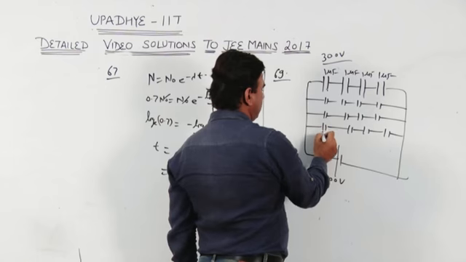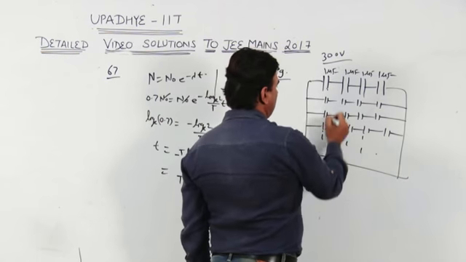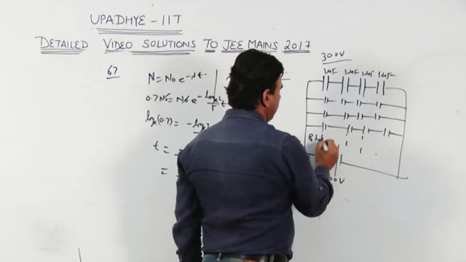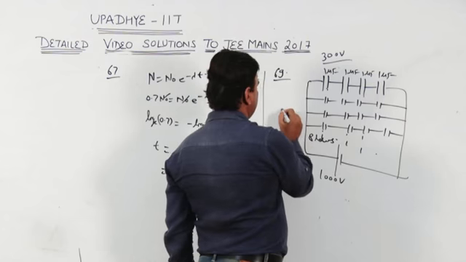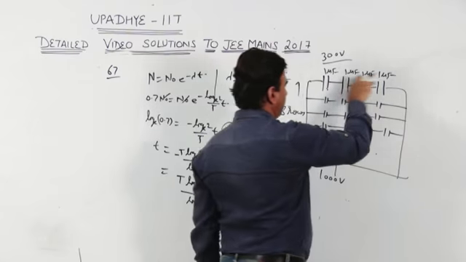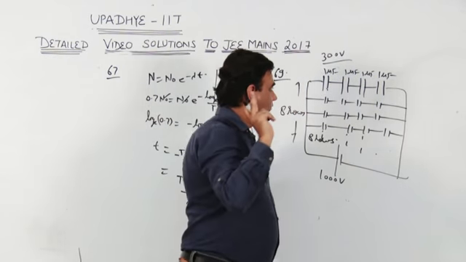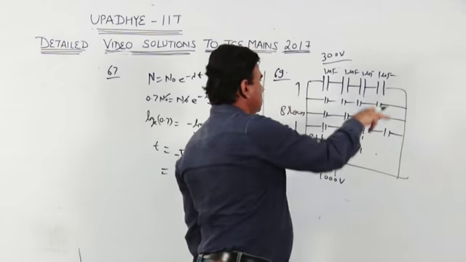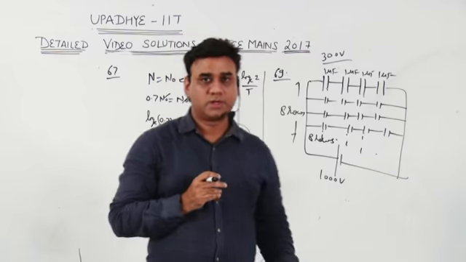So altogether 8 rows are required, so that in one row the effective capacitance is 1 by 4. So in altogether 8 rows which are in parallel, it becomes 2 microfarad.